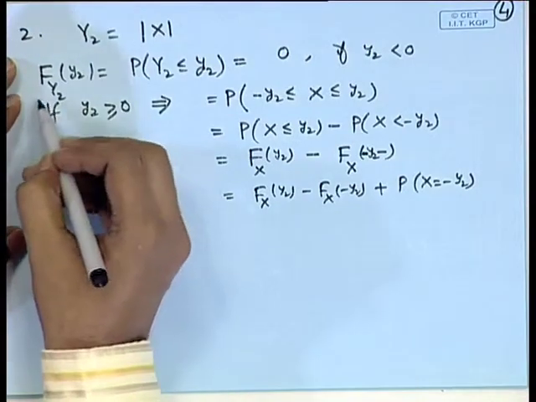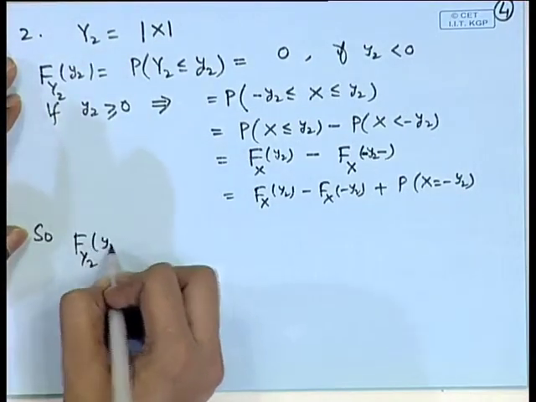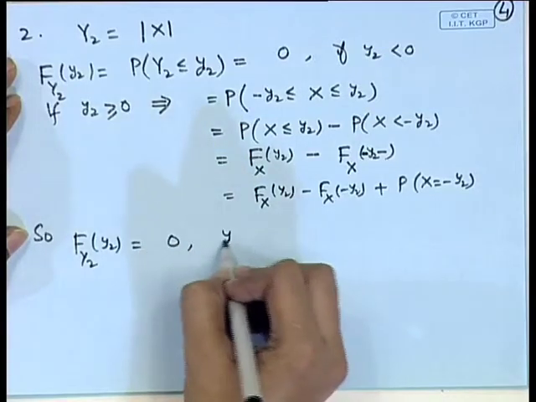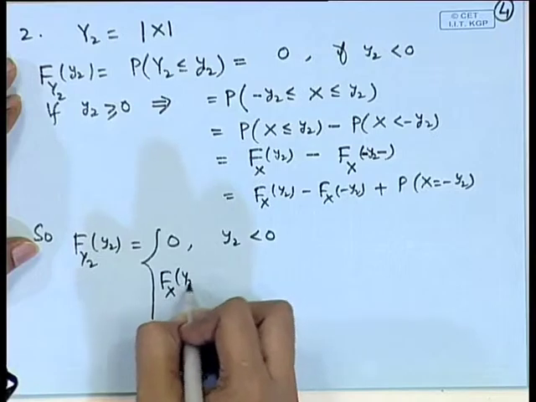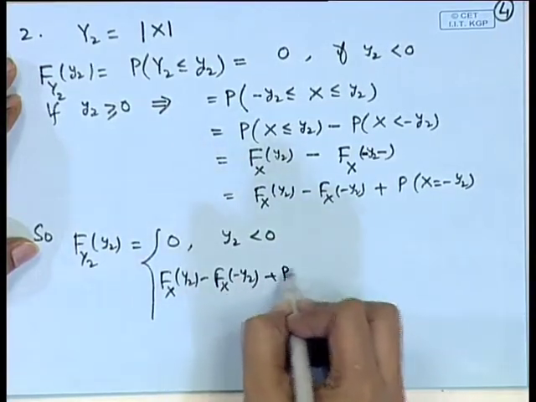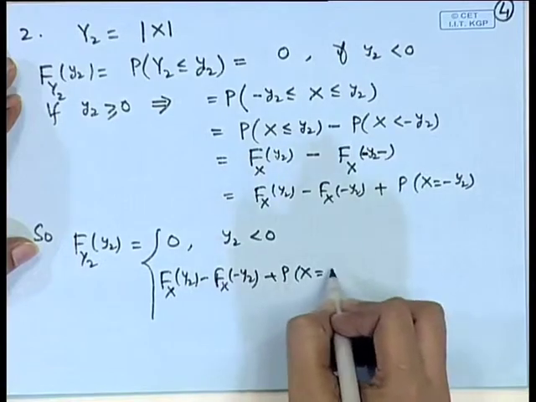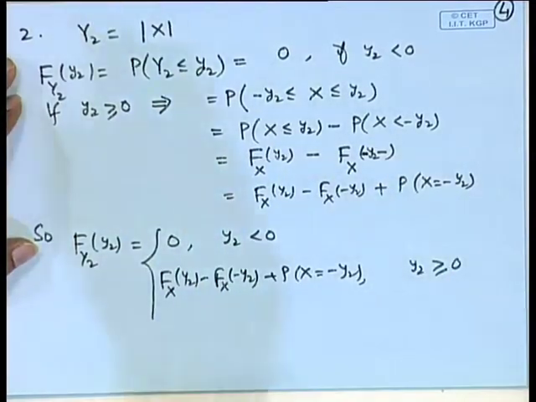So, therefore, the CDF of y 2 is expressed as 0 if y 2 is less than 0, and it is F x of y 2 minus F x of minus y 2 plus probability of x equal to minus y 2 if y 2 is greater than or equal to 0.